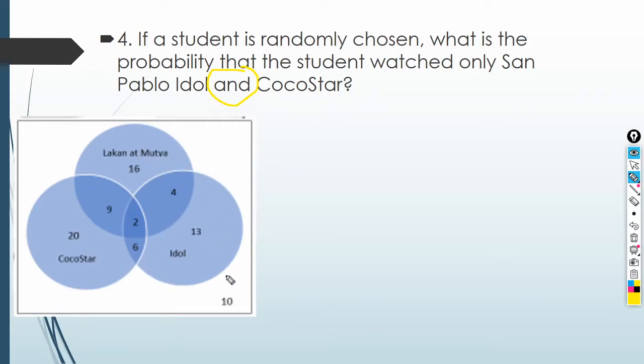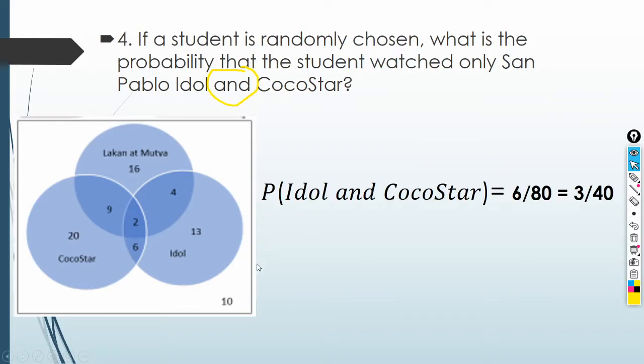So, what is the intersection of San Pablo Idol? So, ito yung circle na to. And Coco Star. Yan. So, ano ang nasa San Pablo Idol at nasa Coco Star? At yun ay 6. Okay. Bakit hindi kasama ang 2?